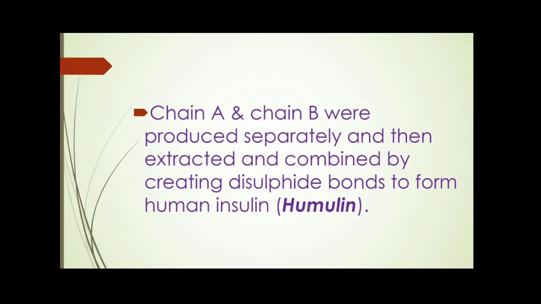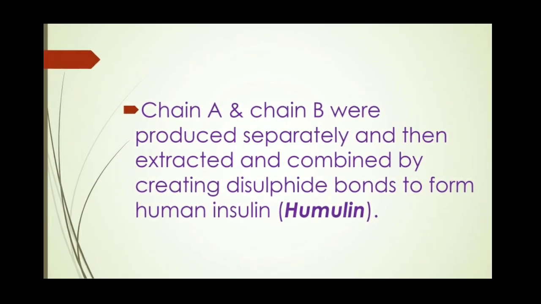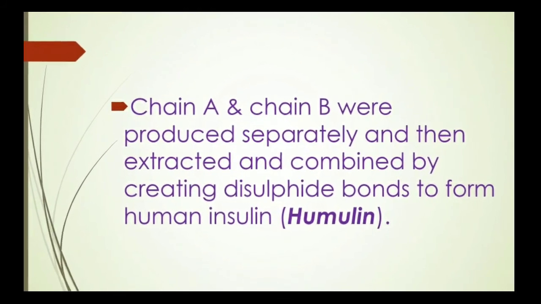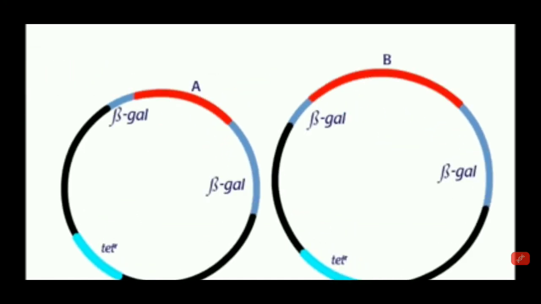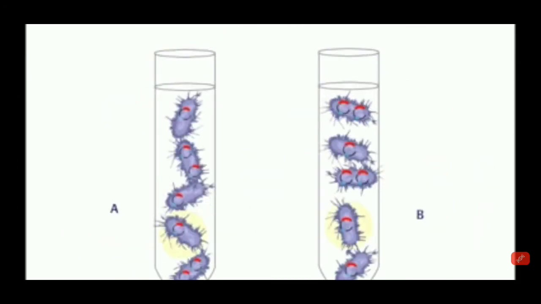And listen students, previously I said that insulin has two chains, chain A and chain B, and both are produced separately using recombinant DNA technology. Chain A has one plasmid vector, chain B has another vector, and these are extracted.